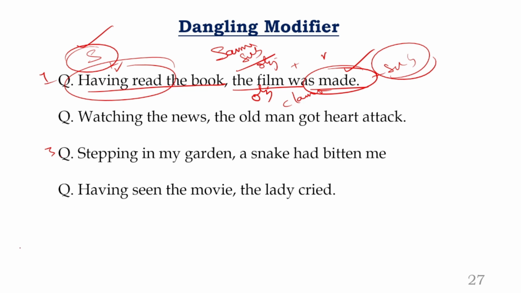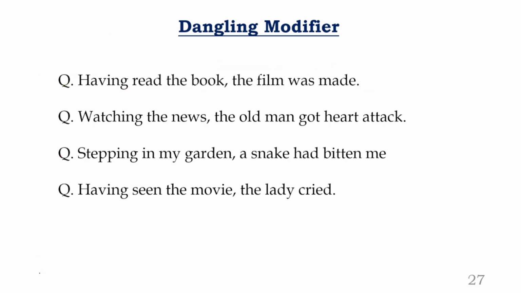And now, to surprise you, let me make it into a modifying statement. So what is the modifying statement now? In continuation, let us say, the film was made by the director. Okay, now who read the book? The director. Who made the film? The director. This is called a modifier.